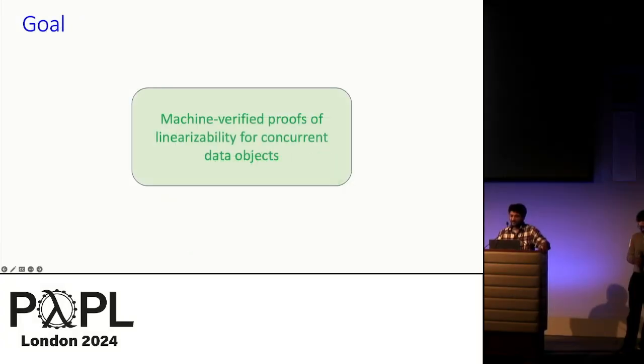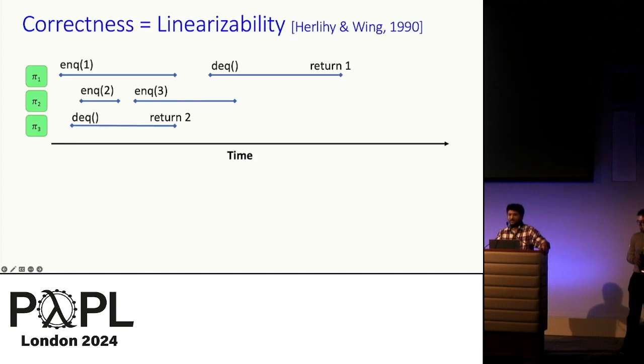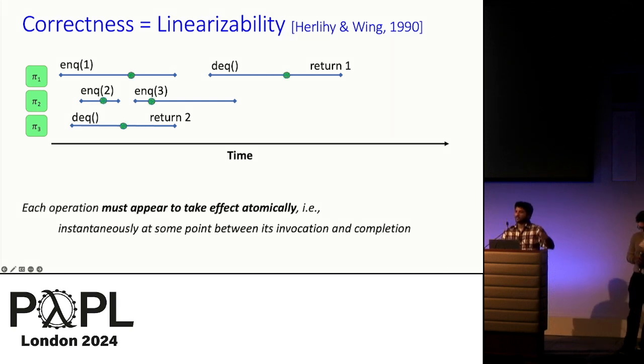In this talk, I focus on our technique for machine-verified proofs of linearizability. Linearizability is the gold standard for concurrent object correctness. In a concurrent system, operations run over intervals of time. In the picture, I've depicted an example run of a queue, which comprises of NQ and DQ operations by 3 processes that overlap in time. Linearizability states that while the operations take place over an interval of time, they must appear to take effect atomically, that is, instantaneously at some point between invocation and completion. In the example, these linearization points are marked in green.